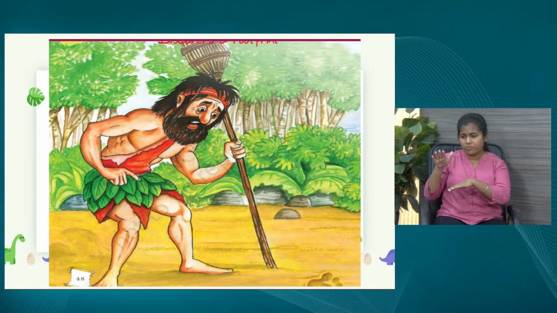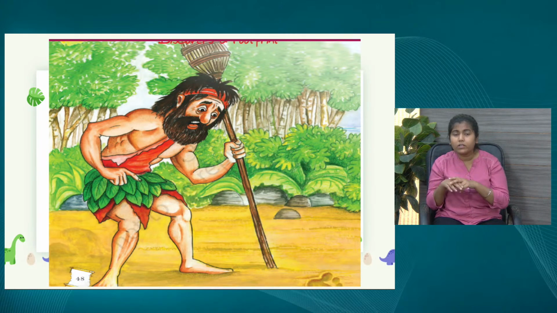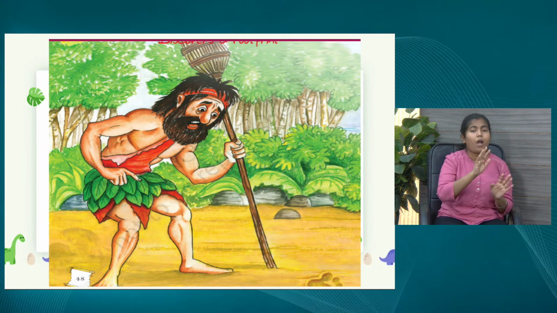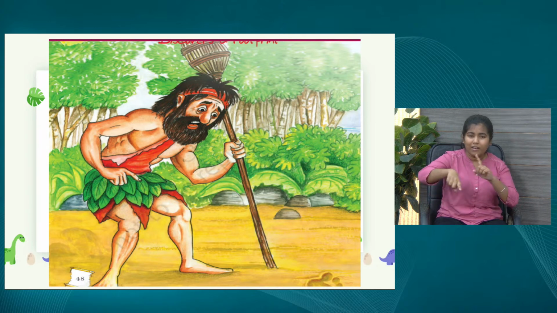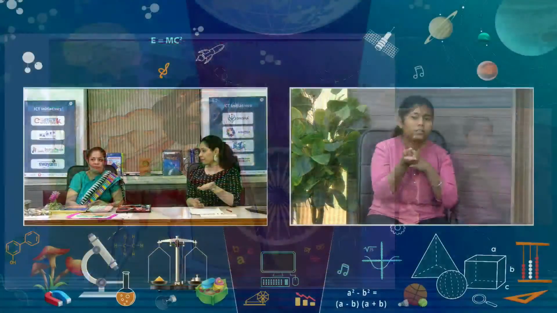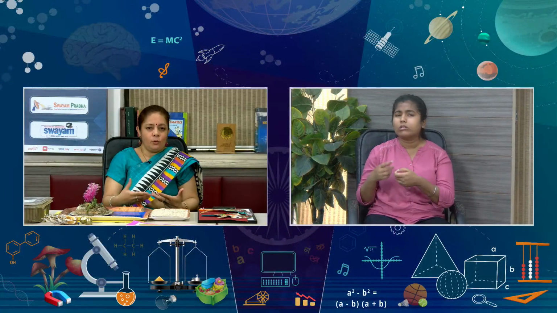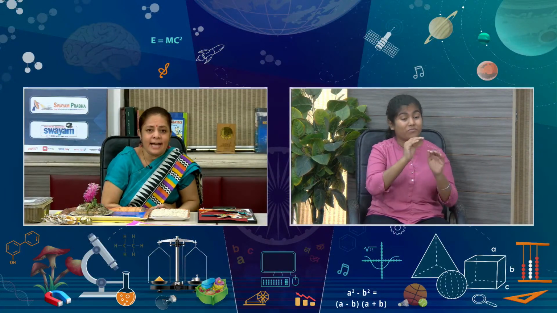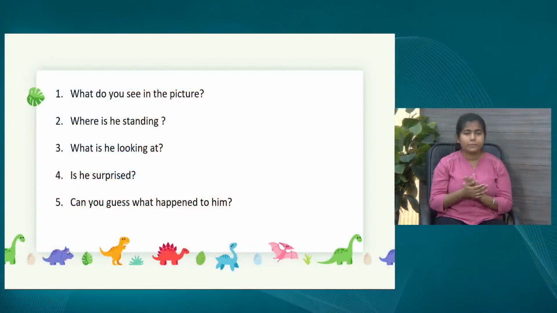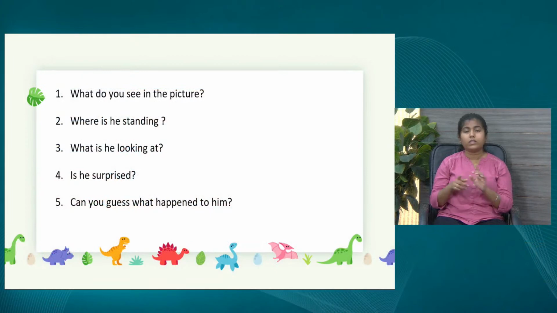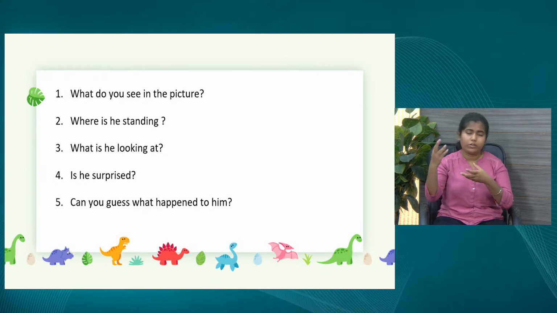There was sand. He went over there, and to involve our students, we can ask all these kinds of questions so that students get involved in what they are looking at. How can we involve them, ma'am? By asking these questions. In our next slide, you can see that we have all these questions. As I have already asked you, we can ask these questions so students get involved and try to answer. They try to make guesses about what might have happened.